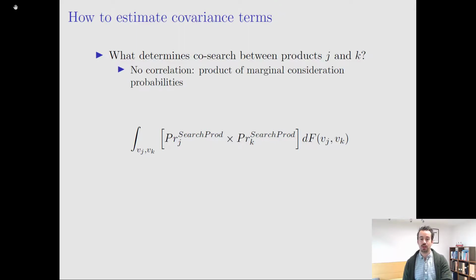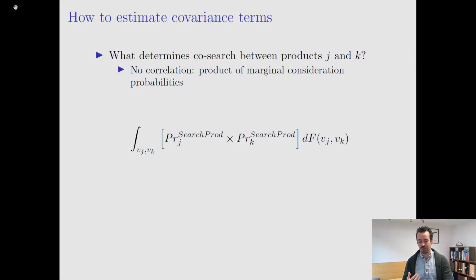Now, it's useful to consider the simple case where there's no correlation between the gamma tilde terms of product J and K. In this case, the joint search probability is simply the product of the marginal consideration probabilities for the individual products, because there's no correlation between them.